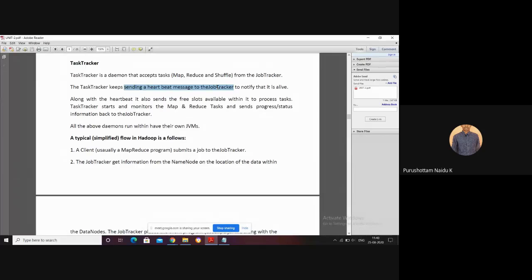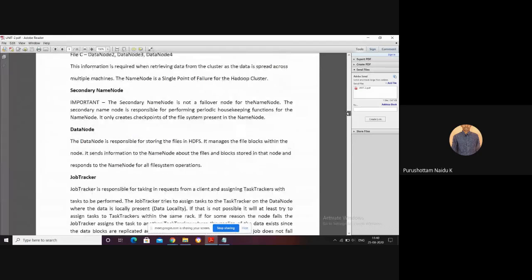That means it tells the state, whether it is alive or crashed. Those heartbeats are sent back to the job tracker. So those are the components of Hadoop.